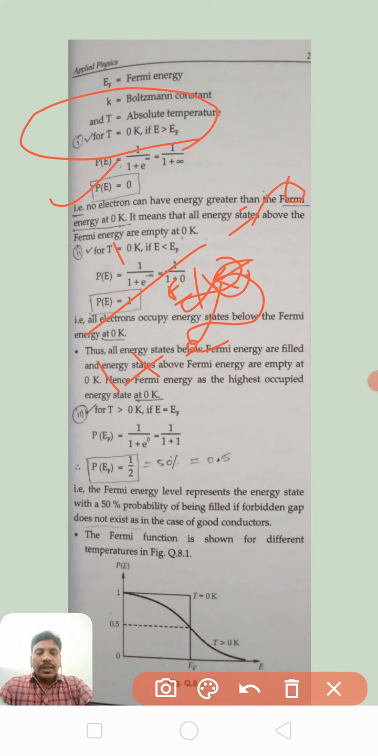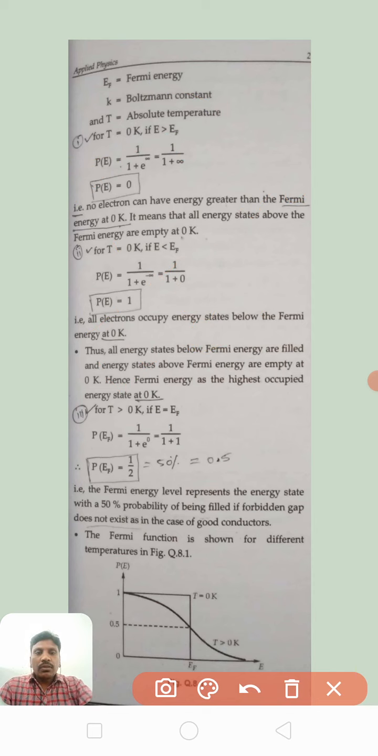Right. Next, if you see, that's why we can say no electrons can have energy greater than the Fermi energy at 0 Kelvin. It means that all energy states above the Fermi energy are empty at 0 Kelvin.